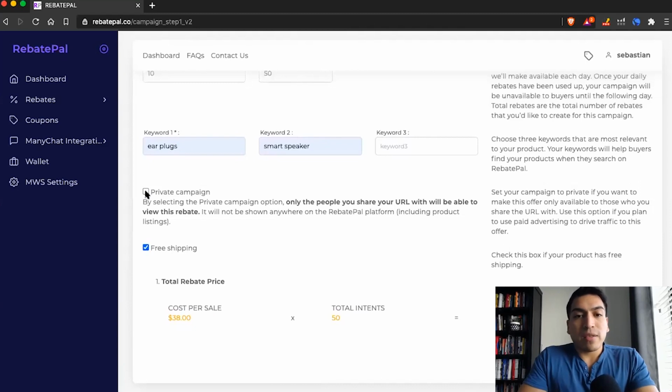So private will basically, since this is on our platform, you can choose to, if you want to drive Facebook ads, or if you have a Facebook group or a Facebook page that you just want to share the rebate offer to, but you don't want the RebatePal shoppers to have access to it, we'll build you basically your own private listing on our platform, where only whoever has a URL that you share this with will have access to your listing and the rebate offer, and not the shoppers on our platform. So you can control the URL, and it'll be basically a private listing on our platform.